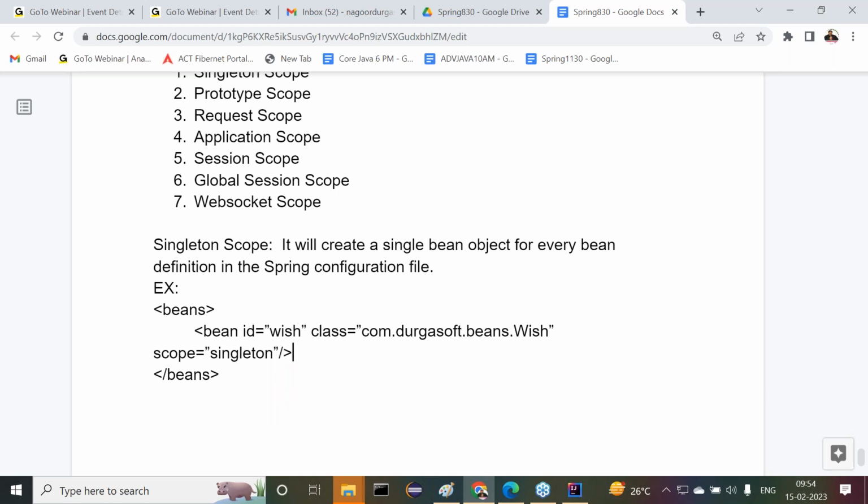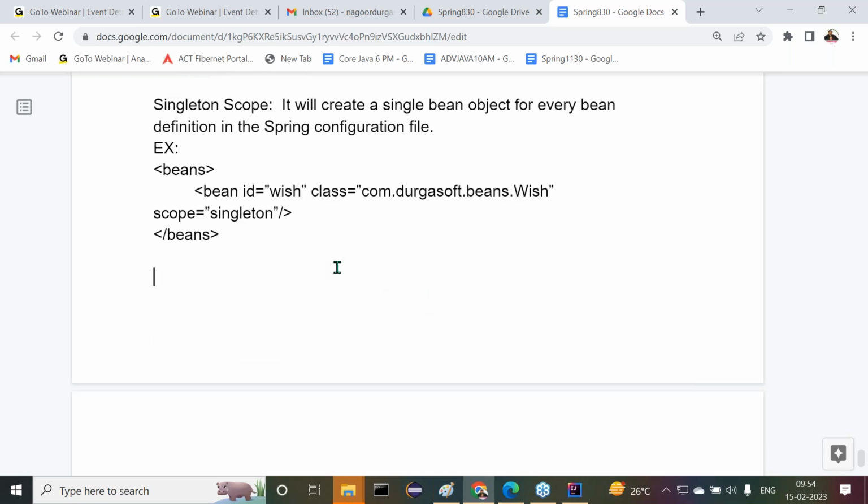If we provide it like this, now in the Spring configuration file we provide: wish one equal to application context dot get bean of wish. Of course, typecasting is required here. We can provide wish like this.